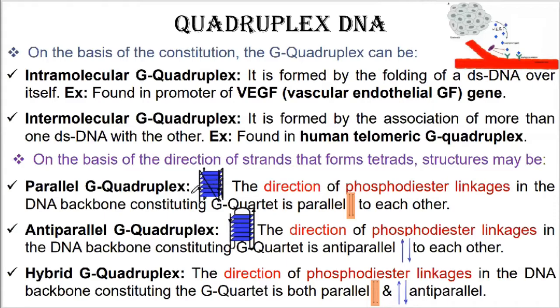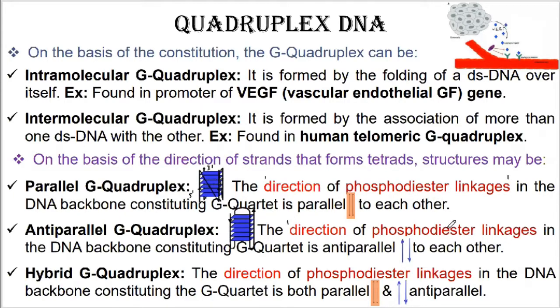In the case of parallel G quadriplex, the strands of the DNA forming the quadriplex structure are always parallelly oriented with regard to each other. The direction of the phosphodiester linkage in the DNA backbone constituting the structure of the molecule is always present in parallel direction to each other. The direction of the phosphodiester linkage is always parallel.